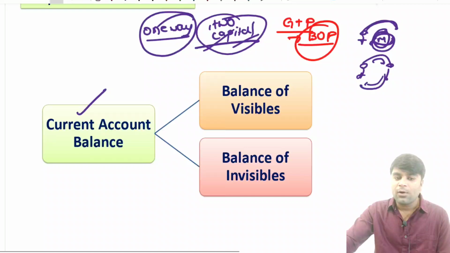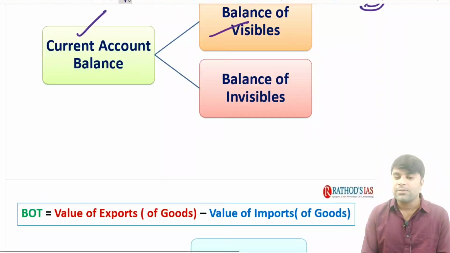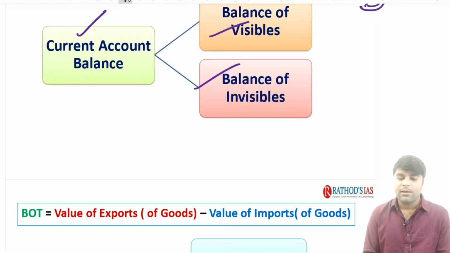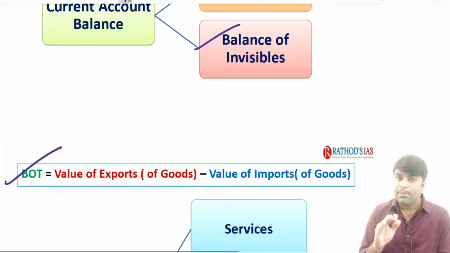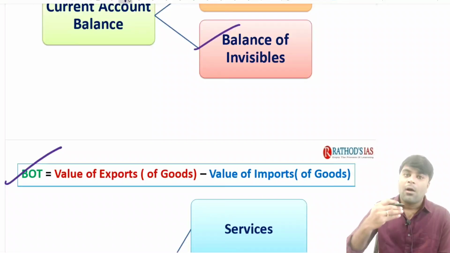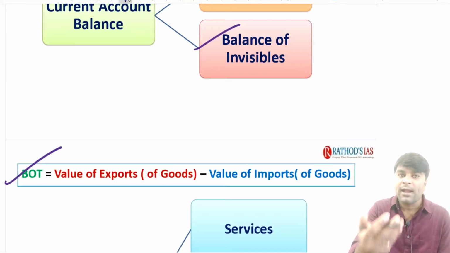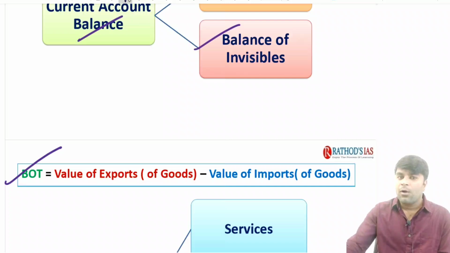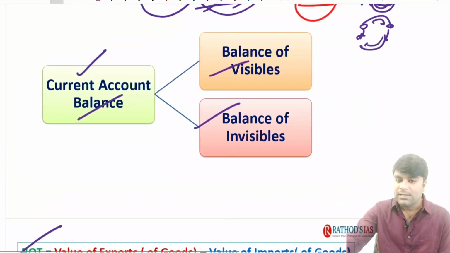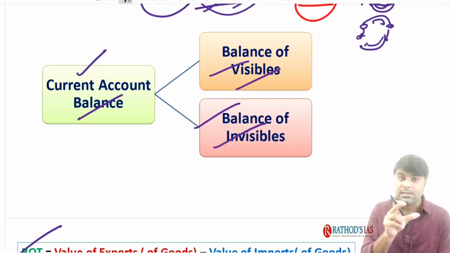Now, when we look at the current account balance, it is the balance of visibles and the balance of invisibles. As I said, all the one-way transactions are current account transactions. So automatically all the transactions with respect to exports and imports are one-way transactions, and they are included in the current account balance. The current account balance is nothing but the balance of visibles plus the balance of invisibles. The balance of visibles means visible goods, like all the imports and exports. The balance of invisibles is about services.